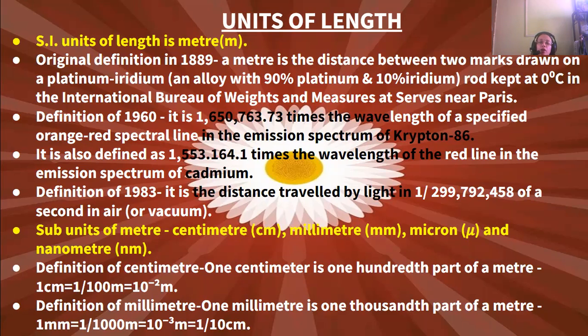When the orange-red light is emitted from krypton 86, the wavelength of the specified line multiplied by 1,650,763.73 is known as the meter.